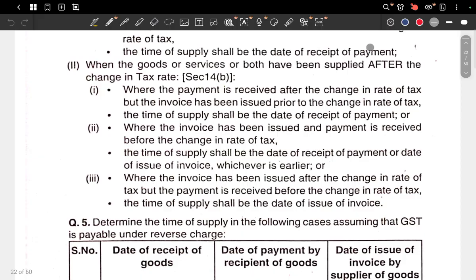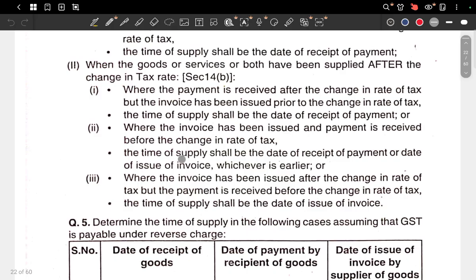Then what is the rate? New rate. The time of supply will be the date when the supply is happening, and this is after the tax change, so the new tax applies. Next, the invoice has been issued and the payment is received before the change in rate of tax.